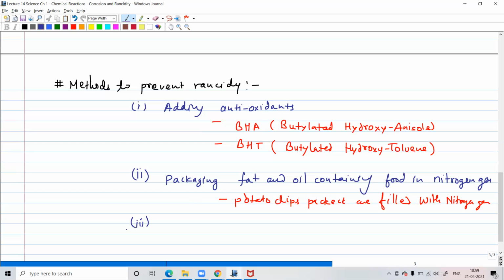Anyone knows any other way? Very common way. Normally you keep the food in cold condition. When you reduce the temperature, any reaction actually gets retarded in cold temperature when the temperature is very, very cold. So that is why you refrigerate things, no? Keeping food in refrigerator.